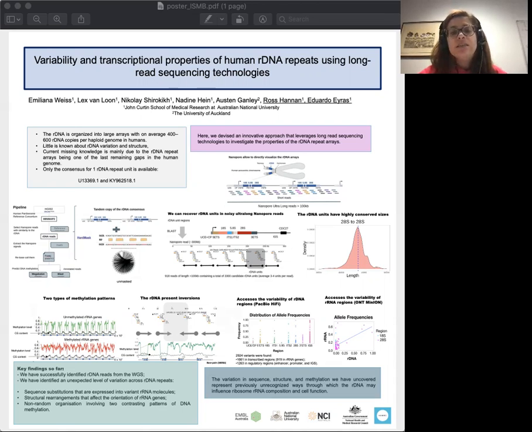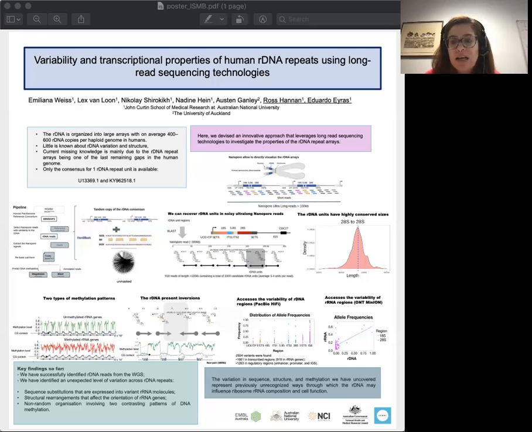The main point of this project was to develop a methodology to characterize ribosomal DNA, which is essential to determine the impact of rDNA variants on cell phenotype. To do that, we have developed a pipeline. You can focus here if you want to know a little bit more. The dataset that we are using belongs to the Human Pangenome Reference Consortium, the HG002.